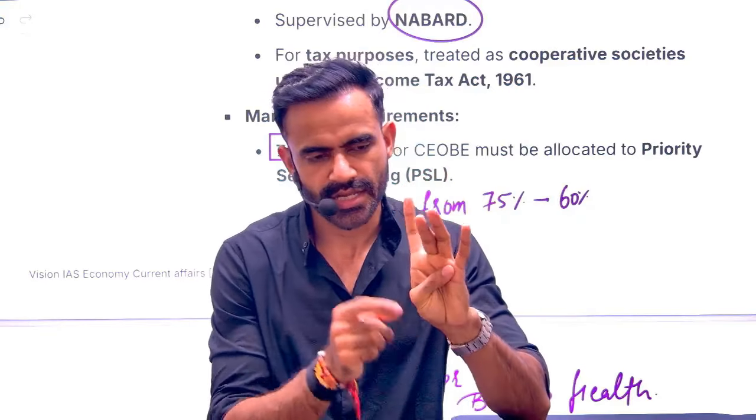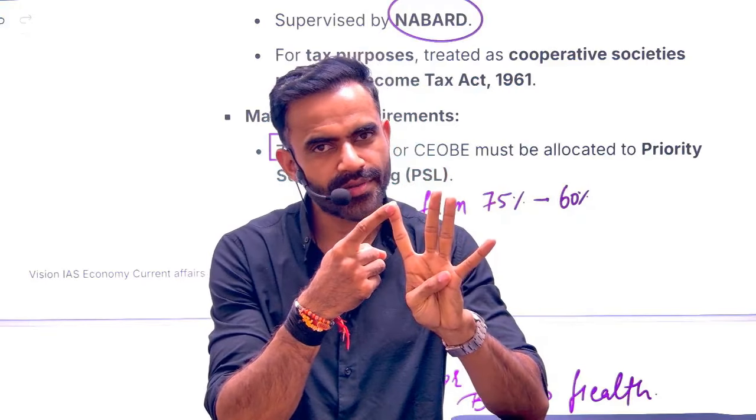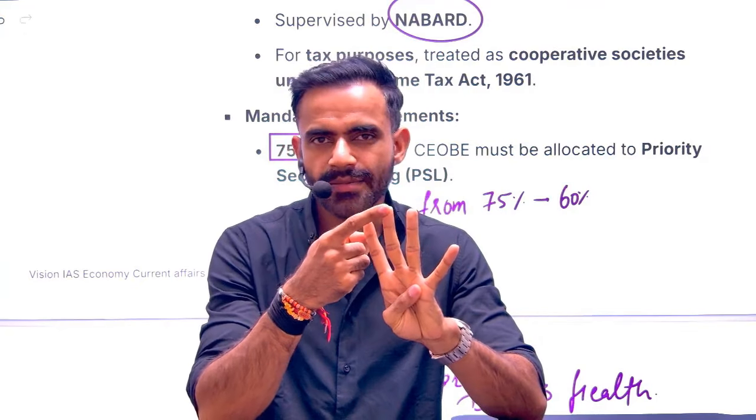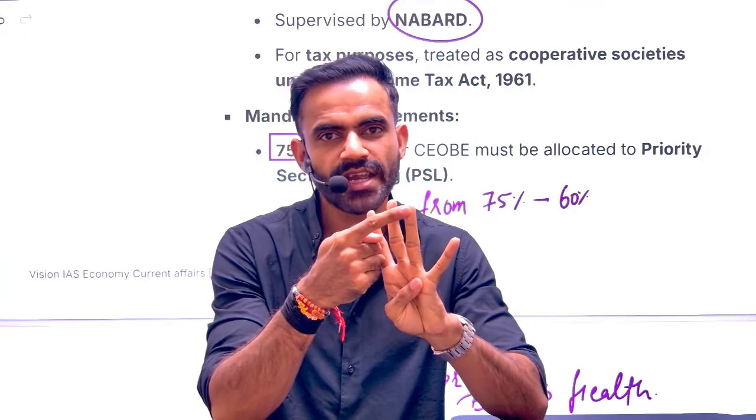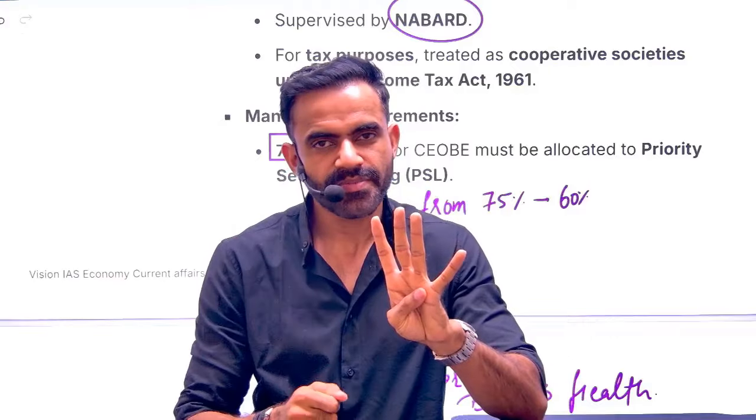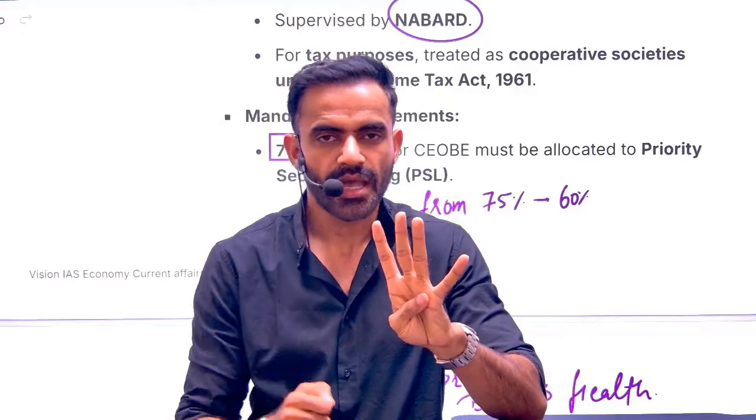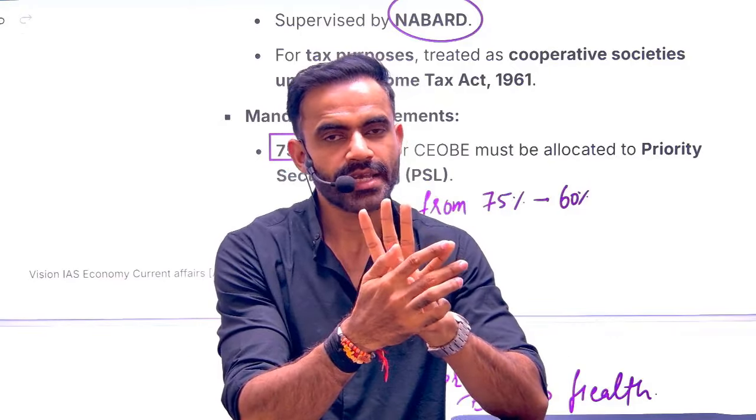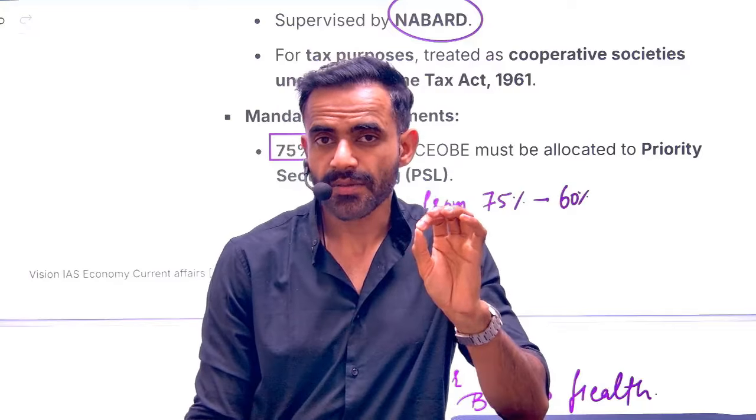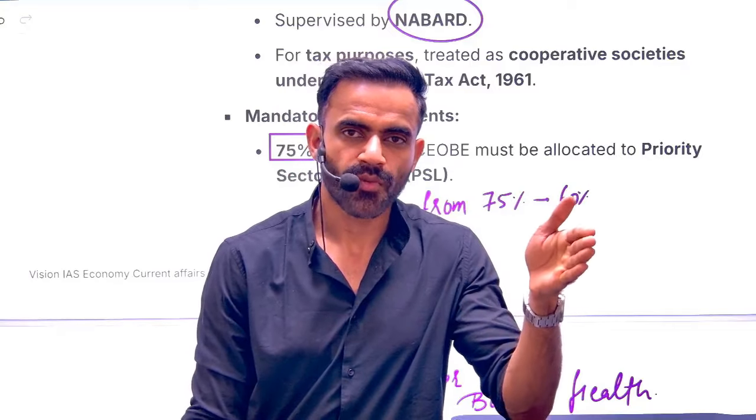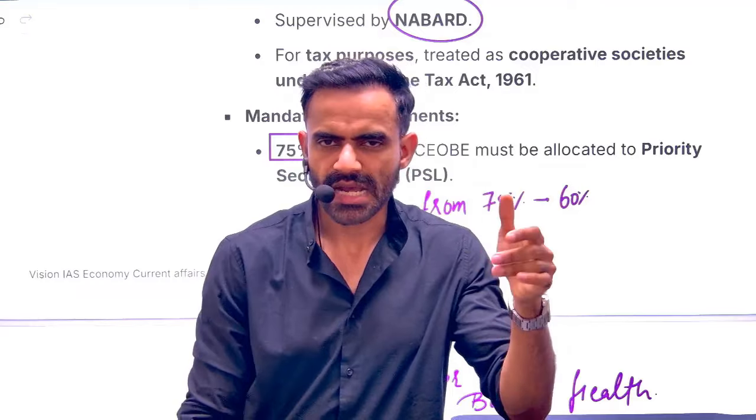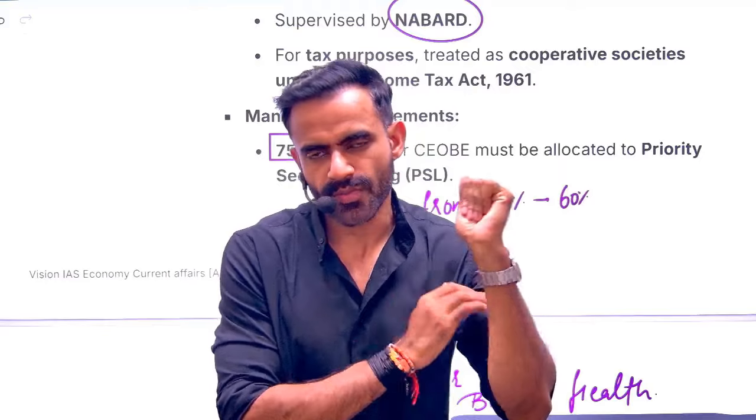Actually four categories are there: domestic commercial banks and foreign banks 40%, RRB 75%, small finance bank, previously it was 75%, now it is 60%. And then there is the fourth category, payment bank. Please remember, payment banks are not allowed to provide loans. They cannot issue credit cards. That's why this concept will not be applicable.